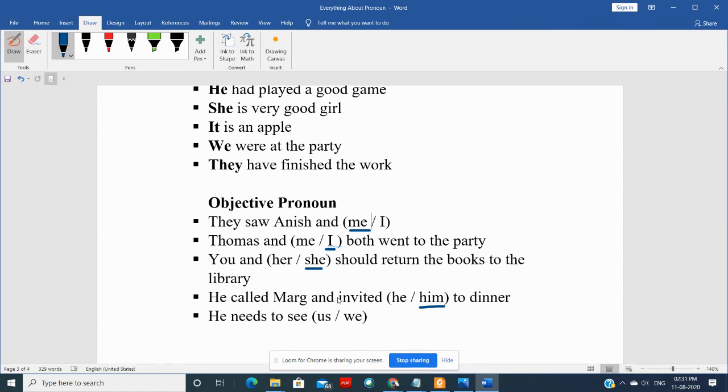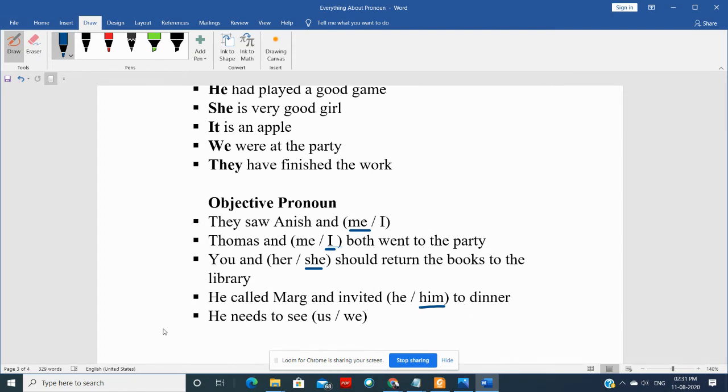He is at the receiver end, means he is at the object side. So he called Marg and invited him to dinner because here this Marg is not doer of an action. Okay, he is at the receiver end.